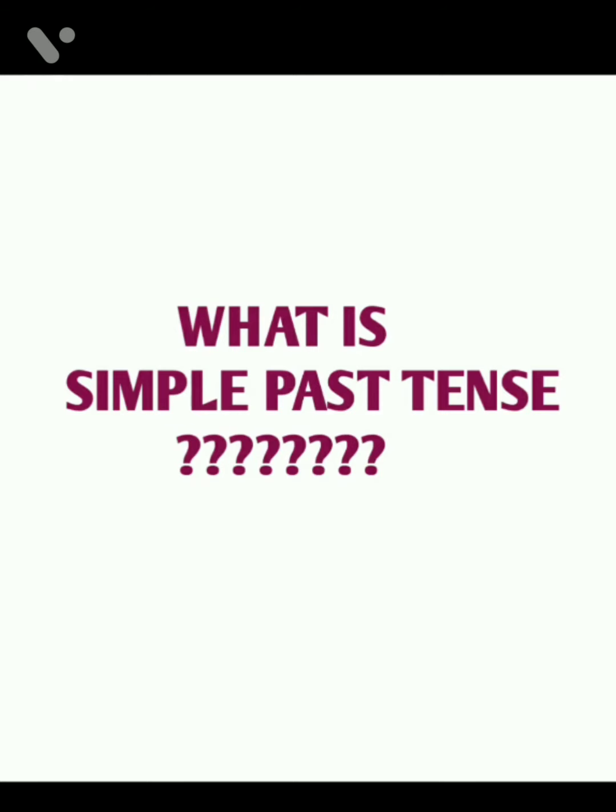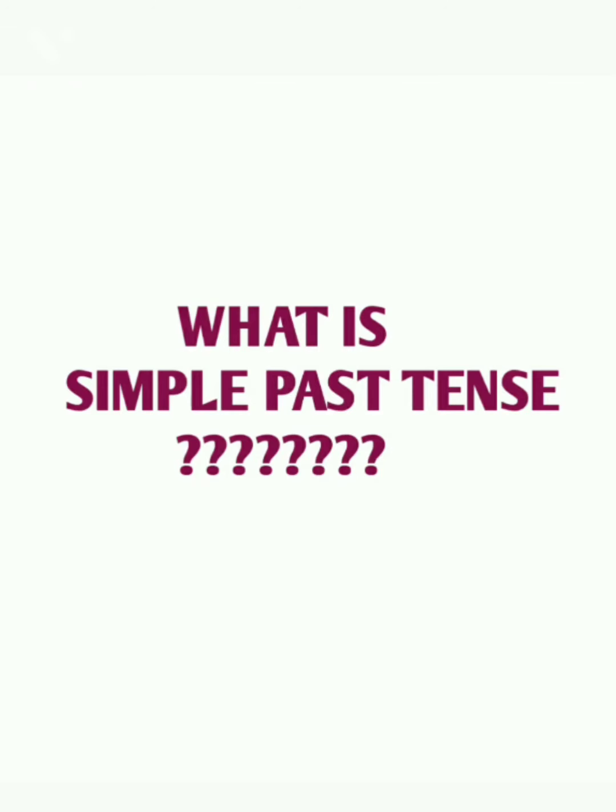But in this particular video, we are going to study one particular kind of past tense, that is simple past tense. If you want to understand this topic very clearly with examples and have good clarity over it, please watch the video till the end.